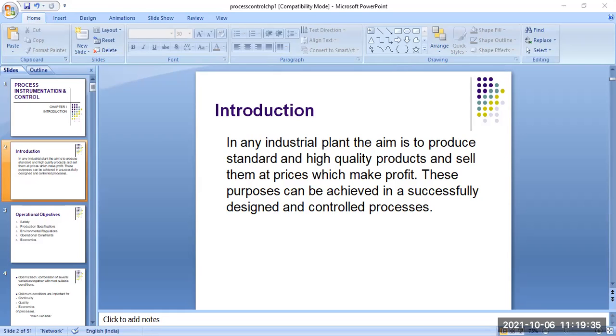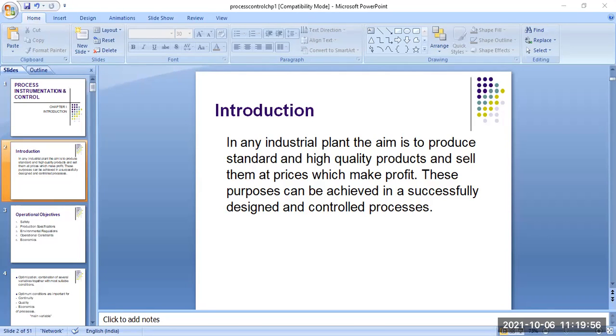These are the different process variables we use in our process instrumentation and control systems. Is this clear to all of you? Please respond. Yes, sir. Okay, thank you.